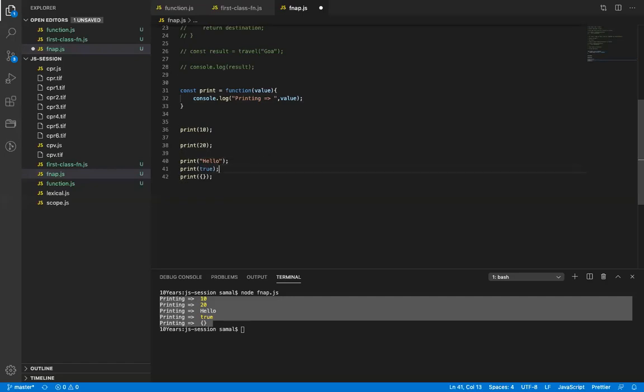And here I passed a boolean, and here I passed an object, which is non-primitive, right? Okay. So same way, in a function I can pass different data types, right? Let me just write another function. Sir, if we do not pass anything, it will be undefined. Yes. Okay, I'll just do that now.